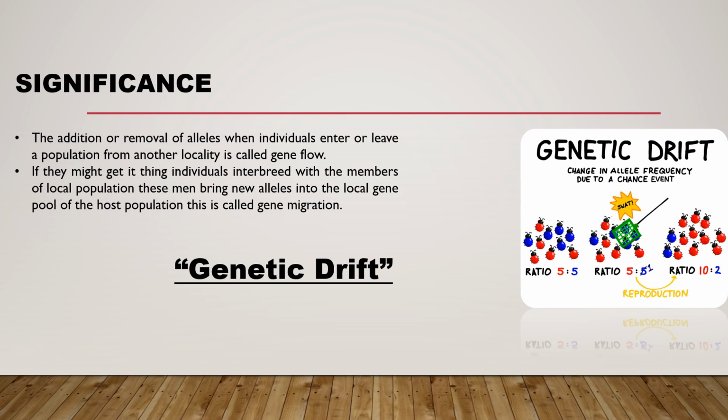Gene flow is the addition or removal of alleles when individuals enter or leave a population from another locality, whereas gene migration occurs when the individuals interbreed with the members of the local population and these bring new alleles into the local gene pool of the host population.